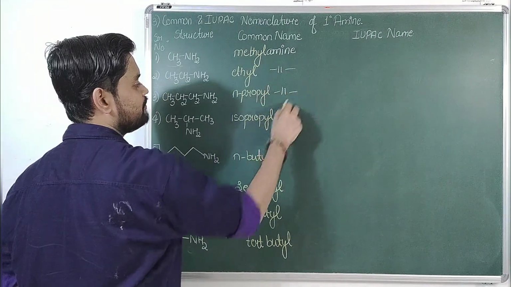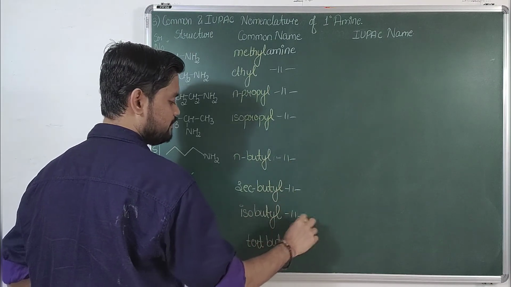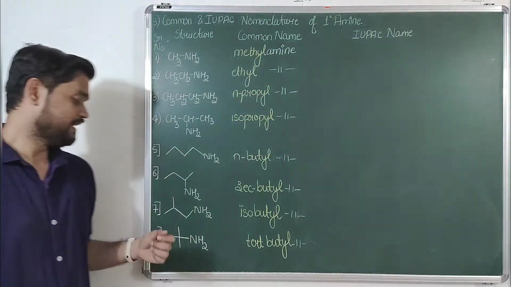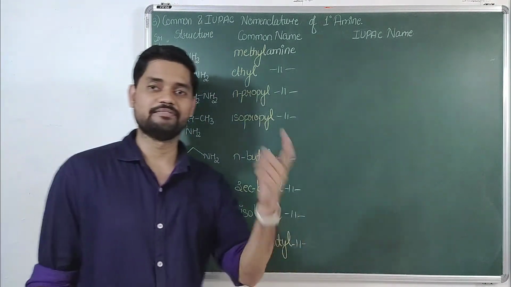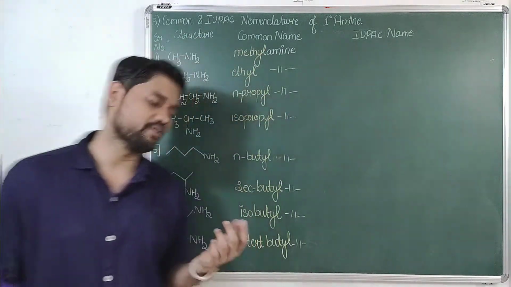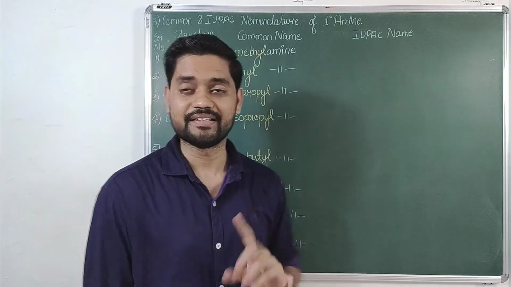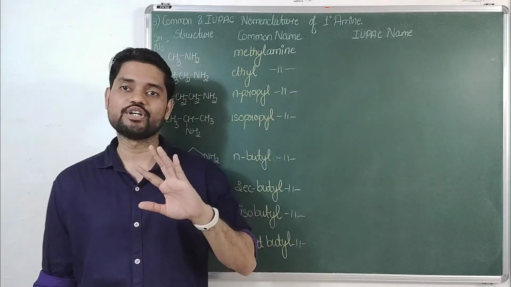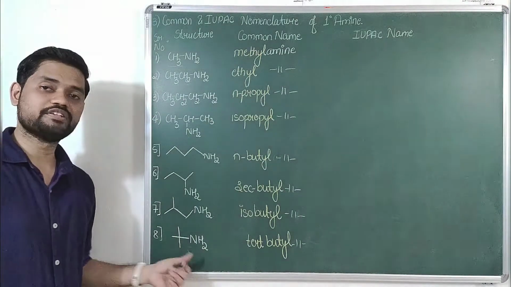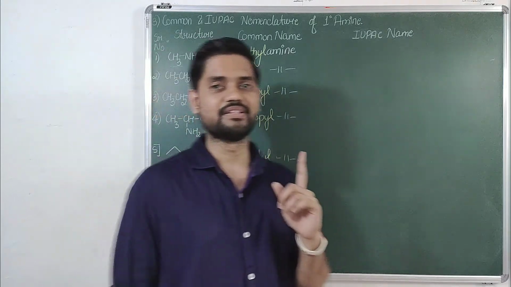So this is amine, amine, amine. Now the only problem you will face is that tertiary butyl amine is a primary amine, not a tertiary amine. Till now, if you replace NH2 by OH, it becomes tertiary alcohol, but not in the case of amines. In amines we focus on the number of hydrogens replaced in ammonia by alkyl groups. Here only one hydrogen is replaced by a tertiary butyl group, hence it is a primary amine. Make sure you remember this.